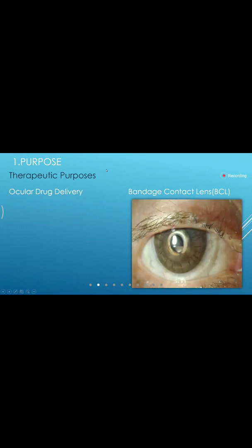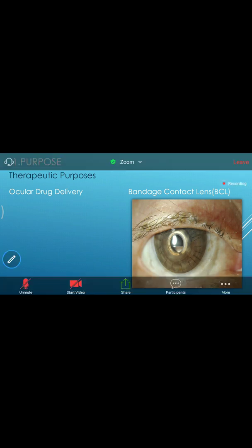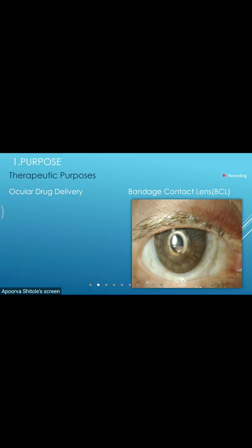Anyone has any doubts? She is going to discuss each classification in detail, but broadly, as she said, these are classified accordingly. Okay, Apurva, you can continue, and when we are discussing this in detail, if they have any doubts, they can ask. Okay, sir. So, firstly, optical purposes, as I discussed, it was similar to spectacle lenses.